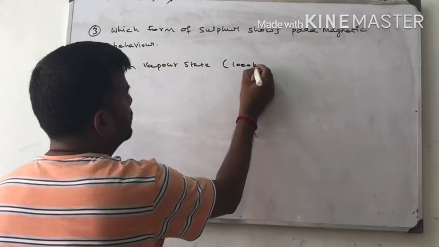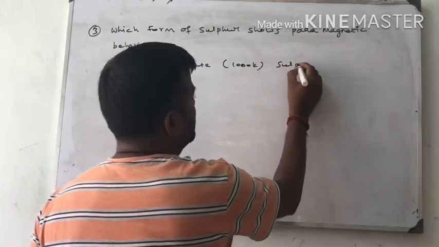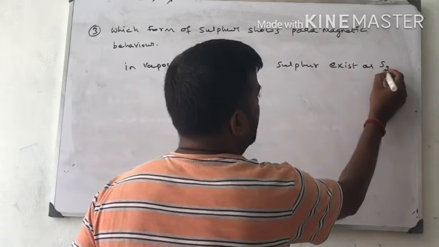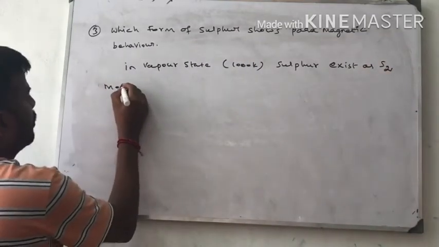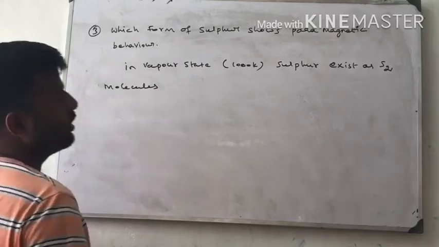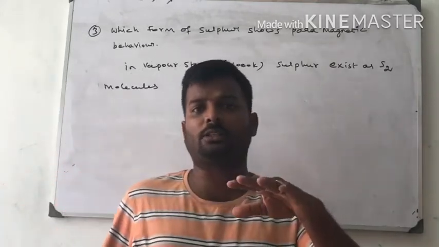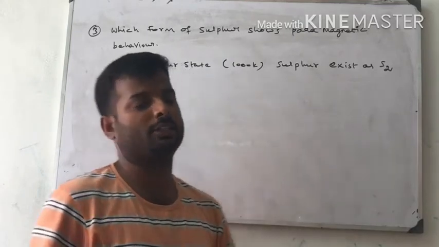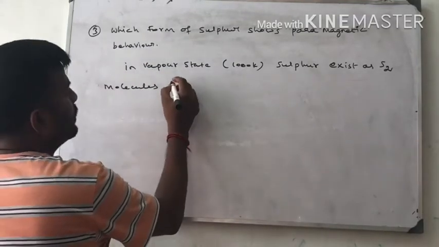In the vapor state, at 1000 Kelvin, sulfur exists as an S2 molecule. Actually, in the normal state, sulfur will be in S8 or S6 form, but in the vapor state, it will be an S2 molecule.